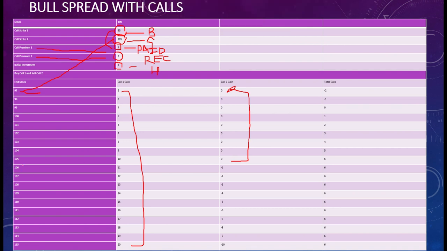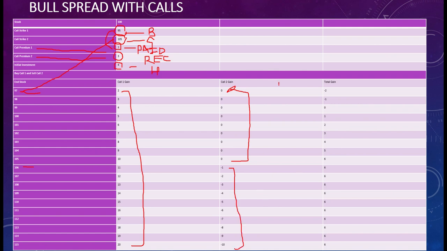And the moment the market price crosses 105 and comes to 106, the other person will exercise the option. He will buy from you at 105 because the market price is 106. So his profit is your loss. He will have 1 rupee profit, and you are at a loss of rupees 1. So from here you are at a loss: minus 1, minus 2, minus 3 and so on.